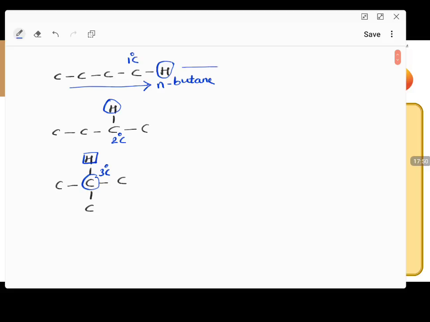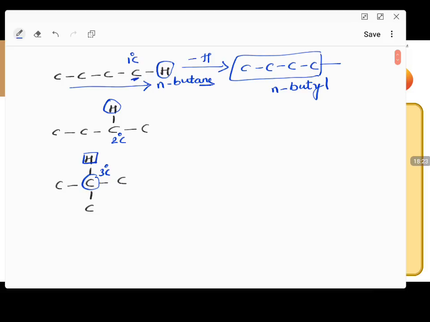Now, if I remove a hydrogen, the group that will be formed is this attachment, with the total carbon chain having lost one hydrogen atom. We replace ANE with YL, butyl. So this is going to be the N-butyl group, since the hydrogen is removed from a primary carbon.